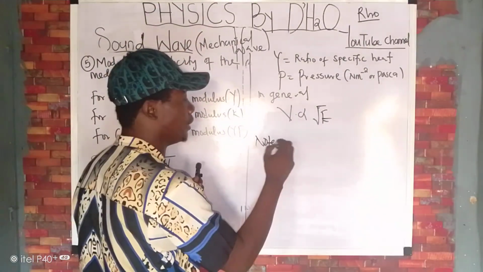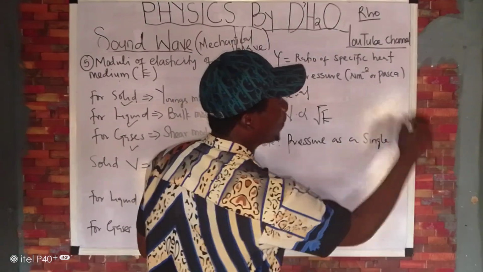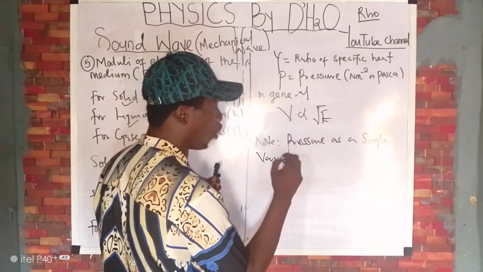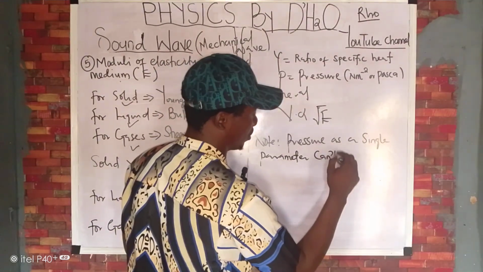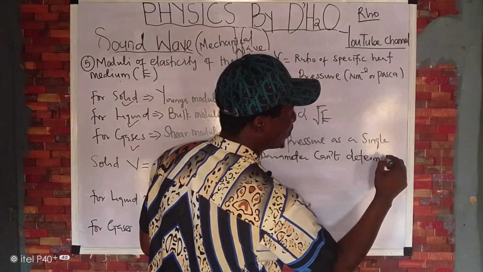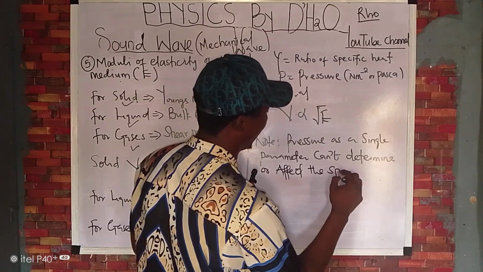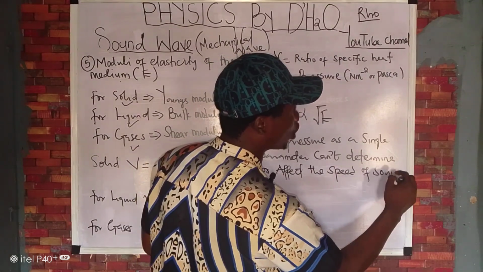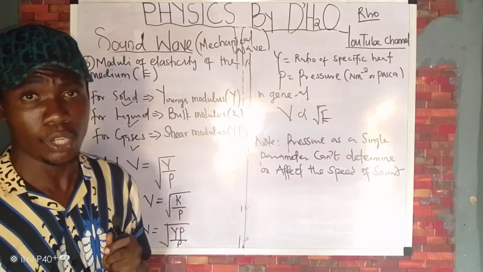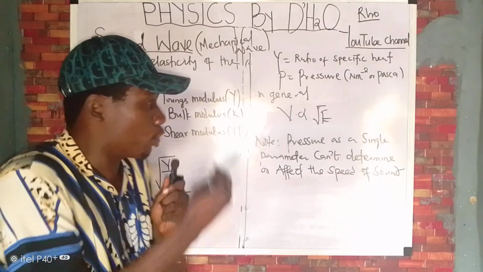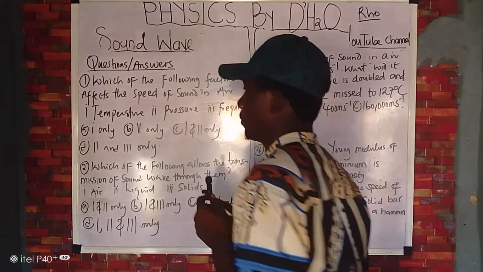And here you must note this, that pressure as a single parameter cannot affect the speed of sound. So this must be noted. Pressure as a single entity cannot affect the speed of sound. So note this. Now we are going to take just a few questions on this. Now we are going to solve this question.